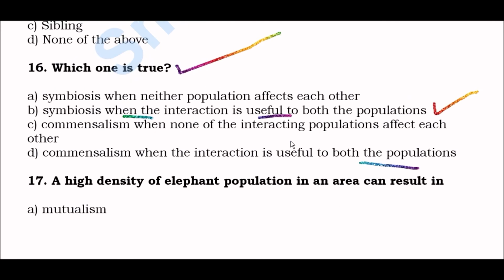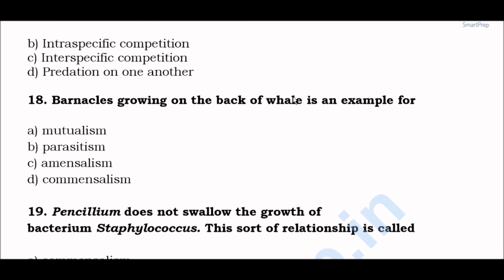Okay, next question. A high density of elephant population in an area can result in option A, mutualism, option B, intraspecific competition, option C, interspecific competition, option D, predation on one another. Right answer here is option B, intraspecific competition.